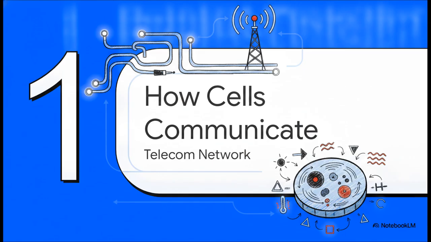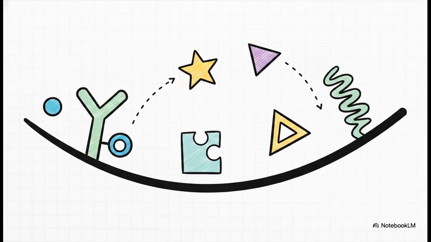How cells communicate. Think of this as the cell's telecommunications network. Just like any city relies on phone lines, Wi-Fi, and fiber optics, cells act like a massive telecom network. They are constantly receiving, interpreting, and responding to signals from their environment. To really get this, let's define 2 key terms. Think of a ligand as a highly specific chemical messenger. Basically, it's a text message sent out into the cellular environment.